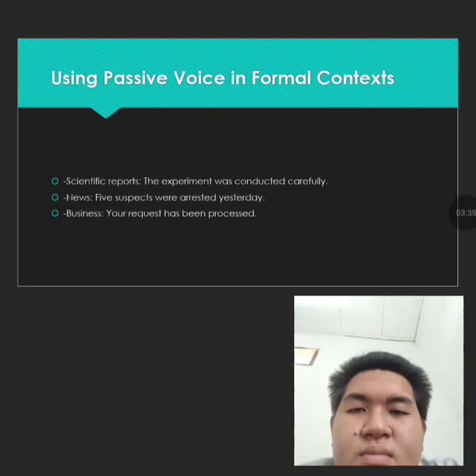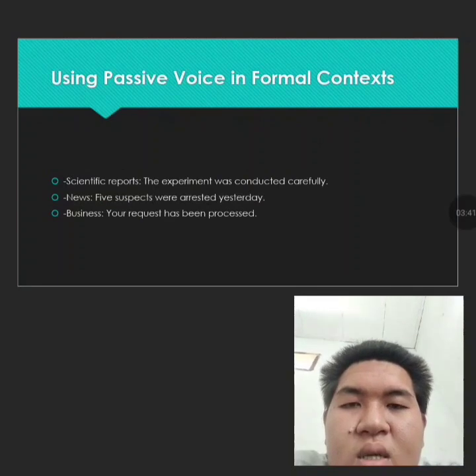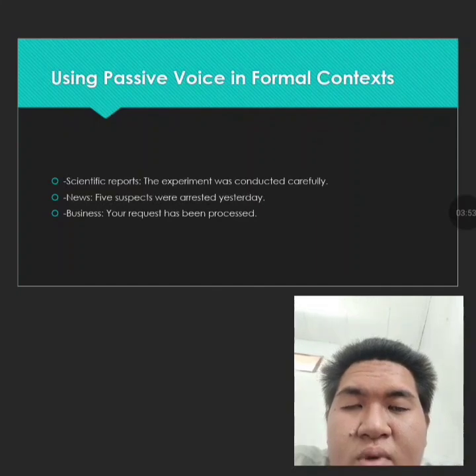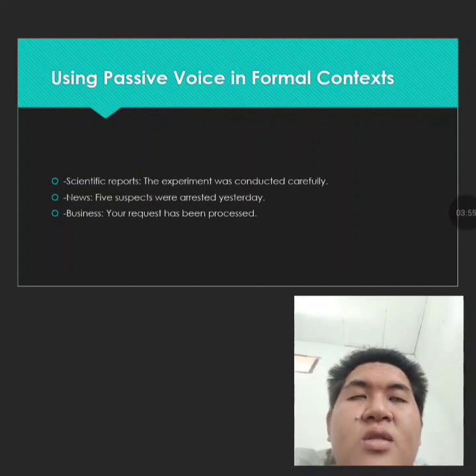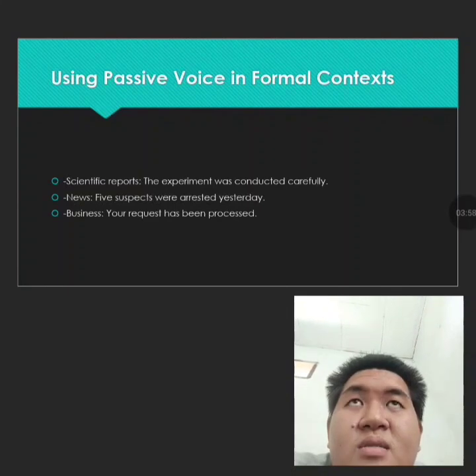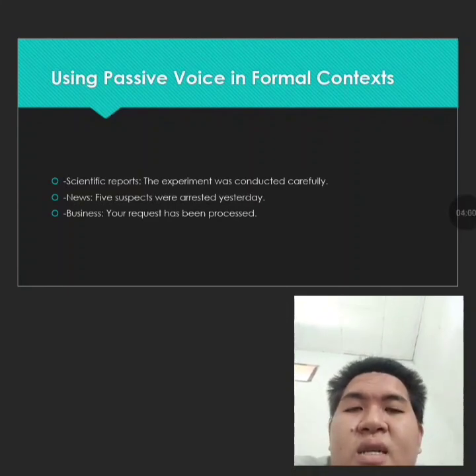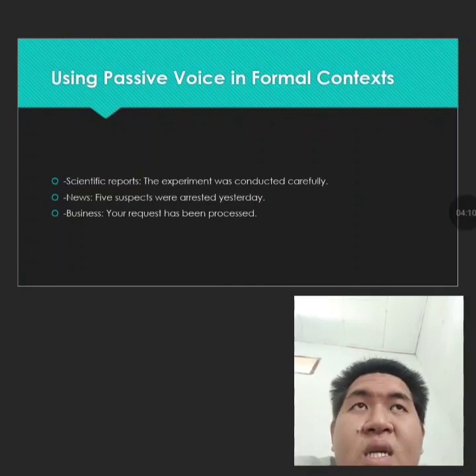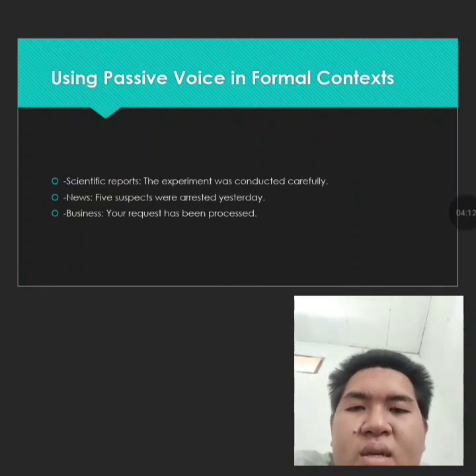Next is using passive voice in formal contexts. It is used in scientific reports, news, and business. Let's start one by one. The experiment was conducted carefully. As you can see, this is an example from scientific reports. The example shows the main focus is the experiment or the result of the experiment rather than the researcher doing the experiment.